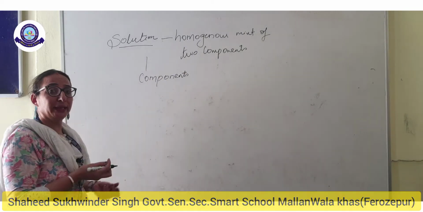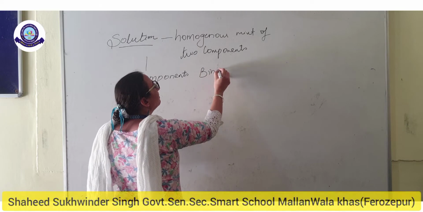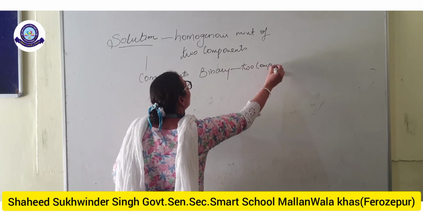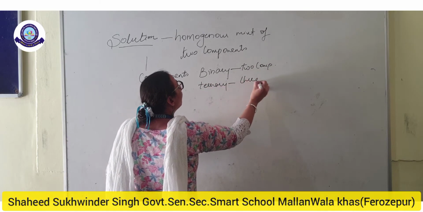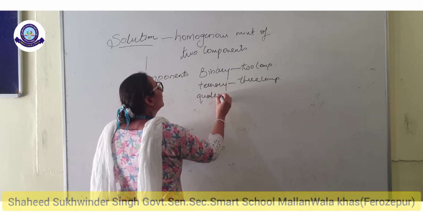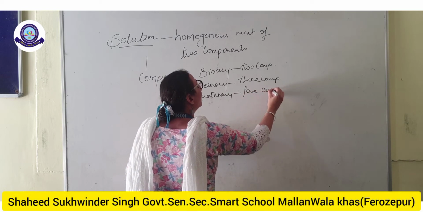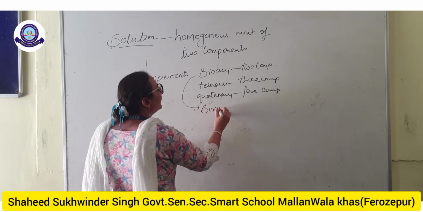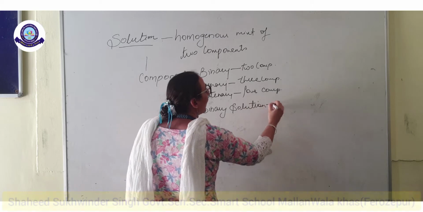Depending upon how many components are present in the solution, the solutions may be binary, made up of two components, ternary, made up of three components, or quaternary, made up of four components. Generally we will discuss the binary solution that is made up of two components,